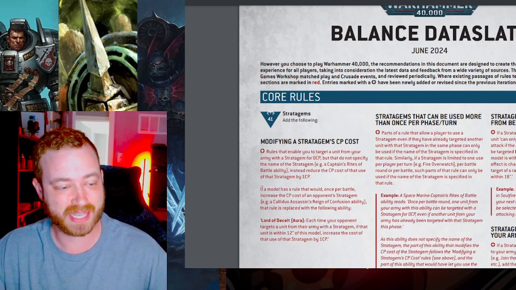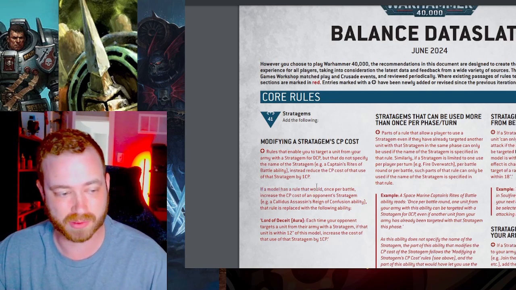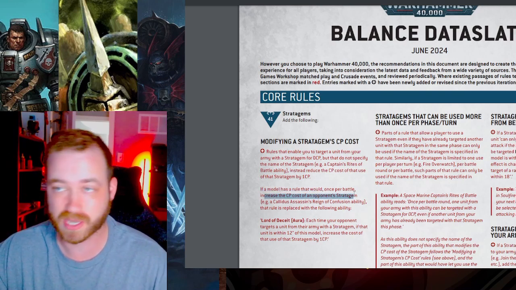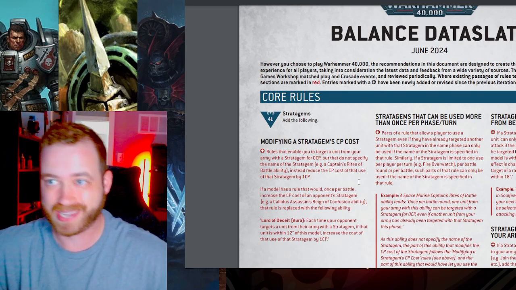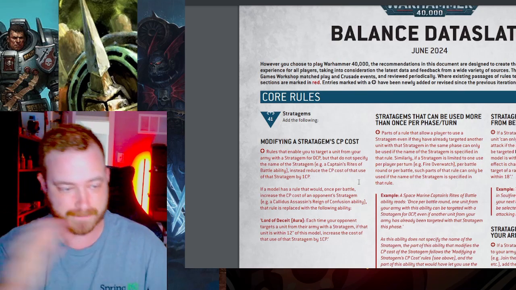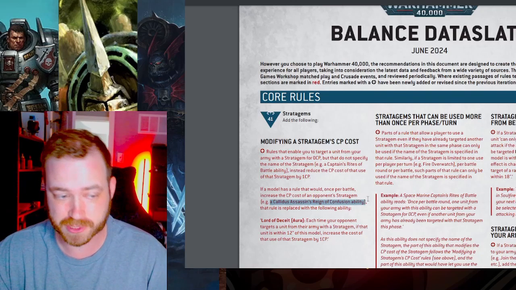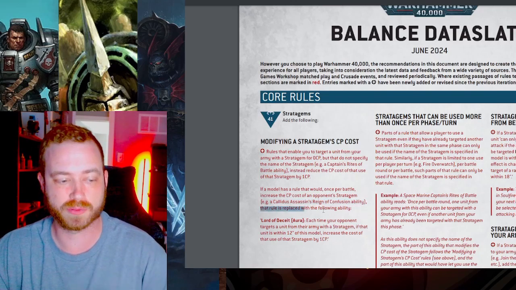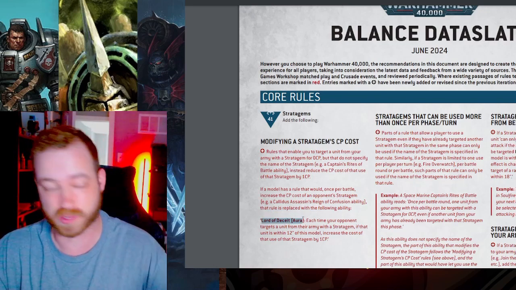So with this, if a model has a rule that would once per battle increase the CP cost of an opponent's stratagem, because everybody's wording is different, they basically got rid of everybody's wording and put it into just this. So replace it with this wording, i.e. Kaldis Assassin's Reign of Confusion ability. That rule is replaced with the following ability, Lord of Deceit. So everybody now has Lord of Deceit.